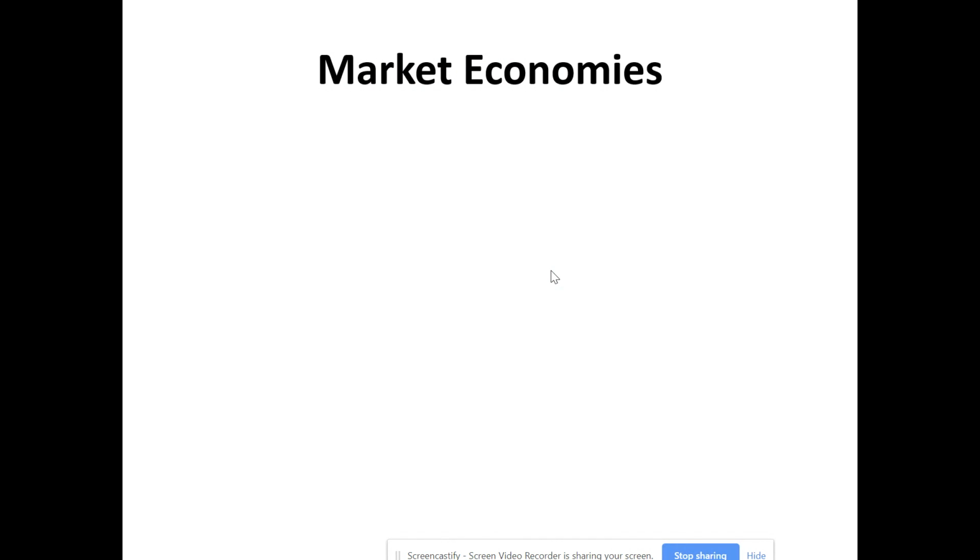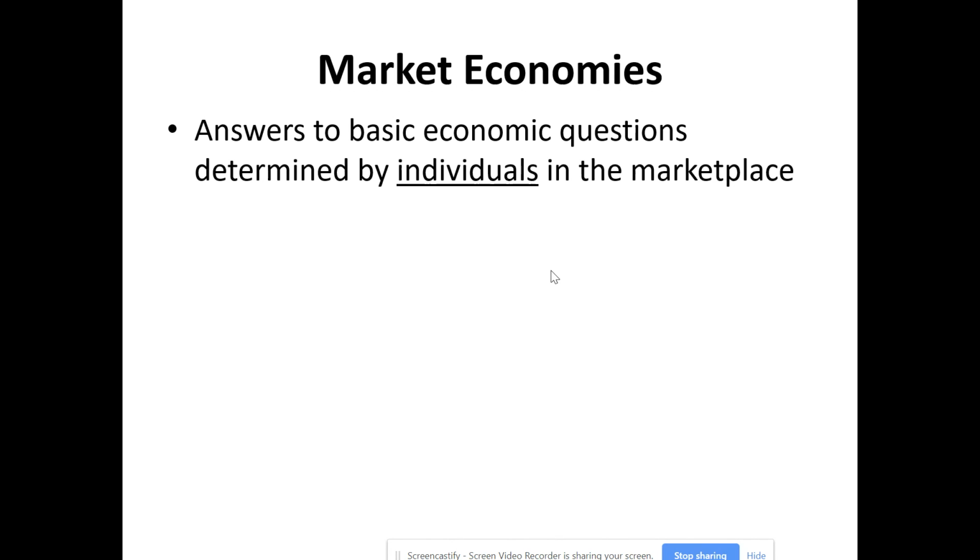Market economies is the next major category we're going to look at. And in a market economy, the three basic economic questions: what to produce, how to produce, for whom to produce, are determined by individuals in the marketplace. The people in the marketplace, whether it's the buyer or the seller, or a combination of both, are making these decisions. Let's take a look at how this works.